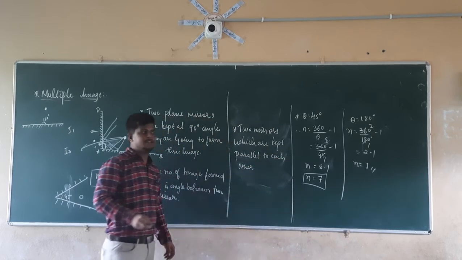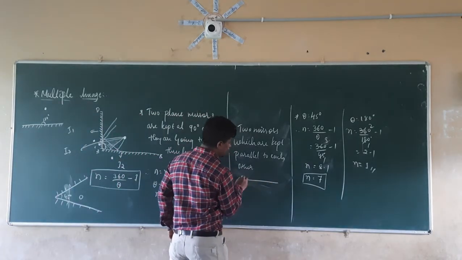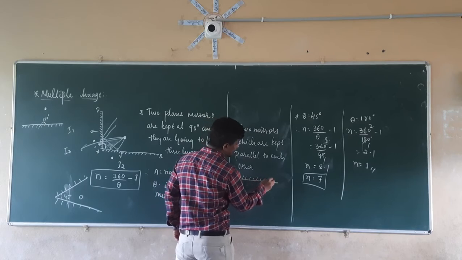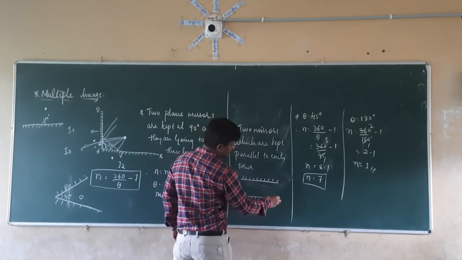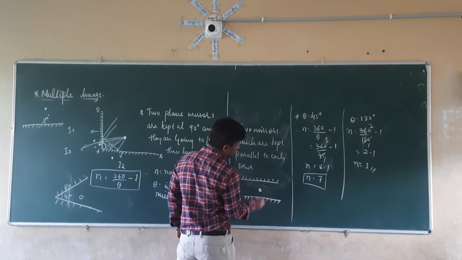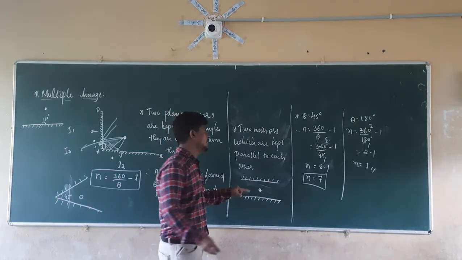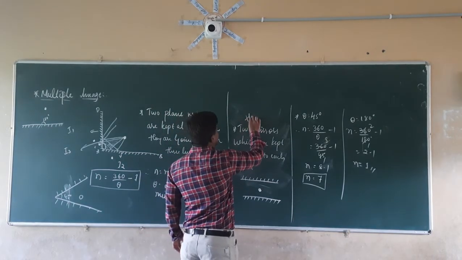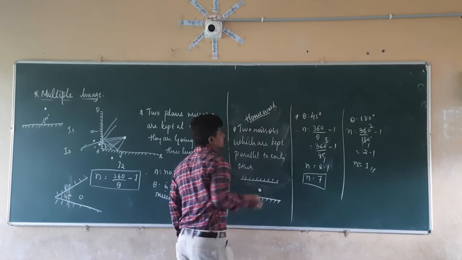How many images are you going to find there? Like this, you are going to keep two mirrors. This is the first mirror and this is the second mirror. We are keeping the object in between both the mirrors. How many images are we going to form here? You have to calculate that and write it down in your book.